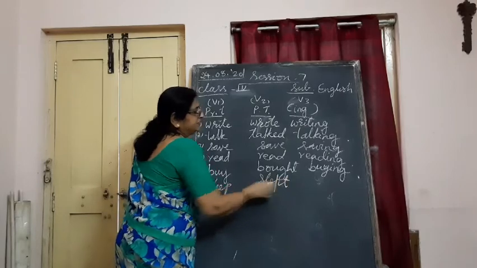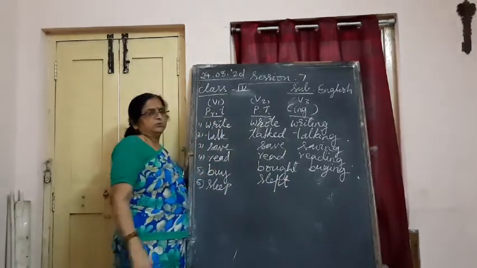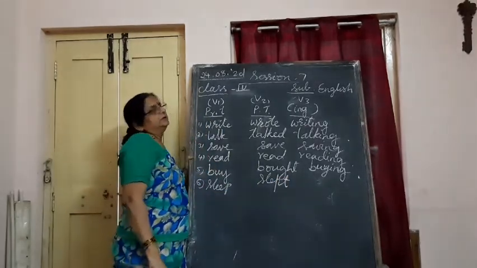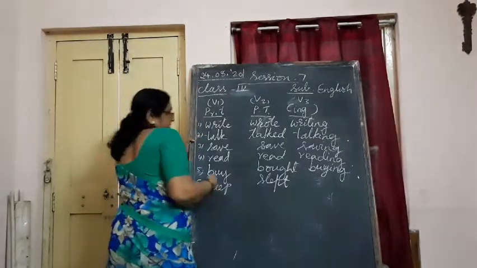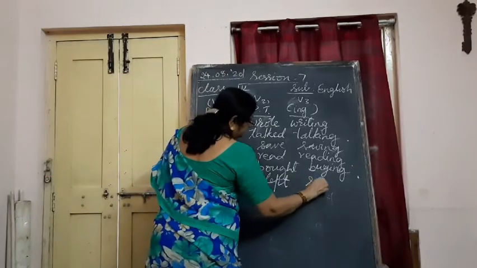You have to copy this and the previous one in your notebook. Whenever you get a worksheet, you must write it. Slept. Sleeping.